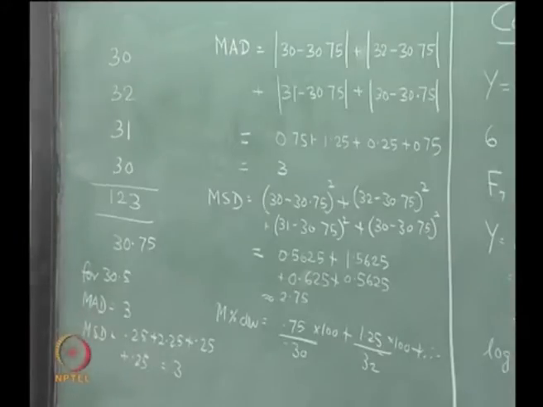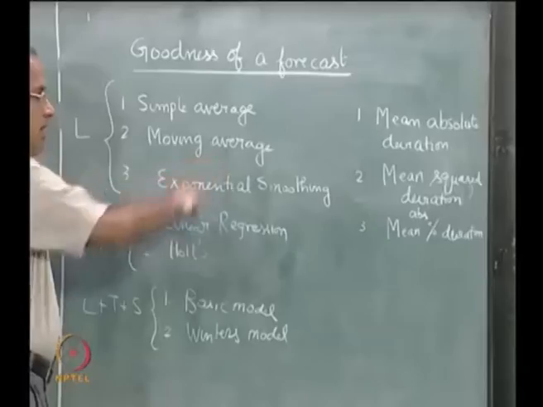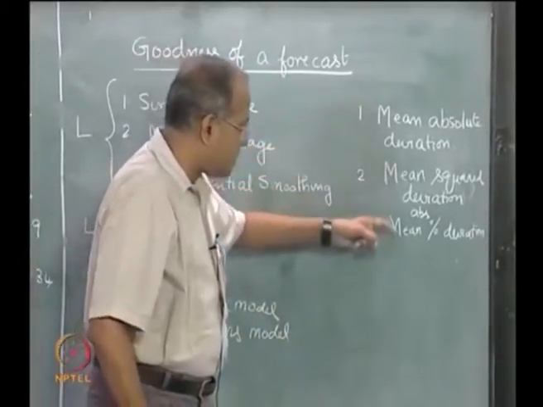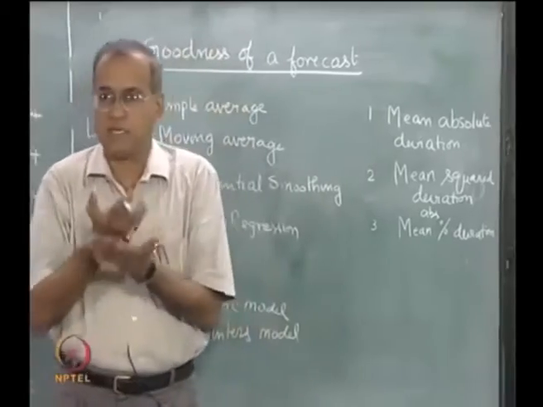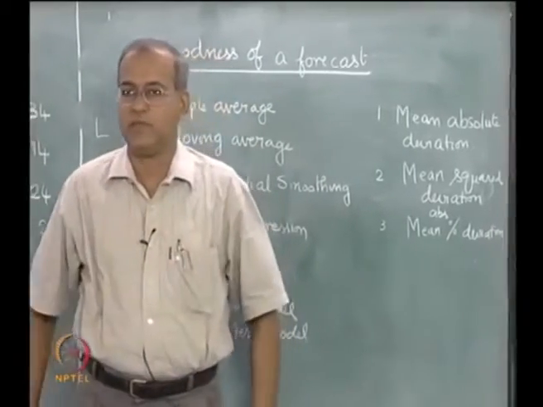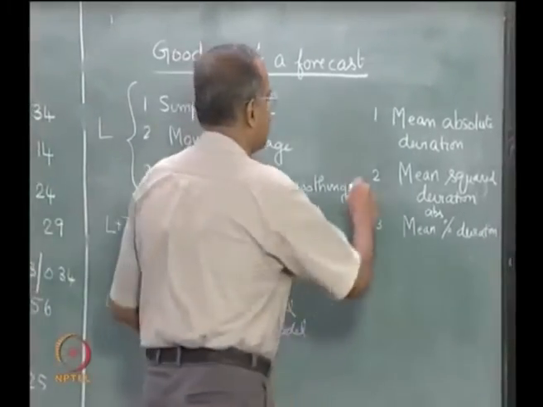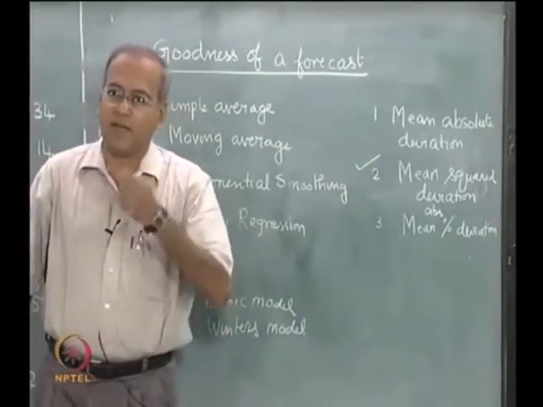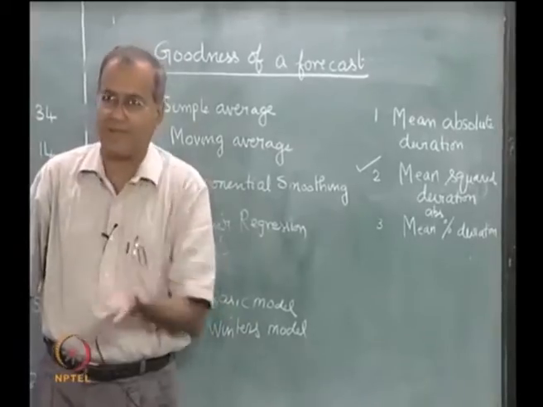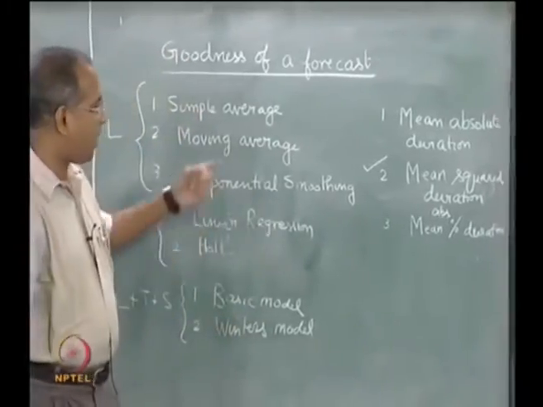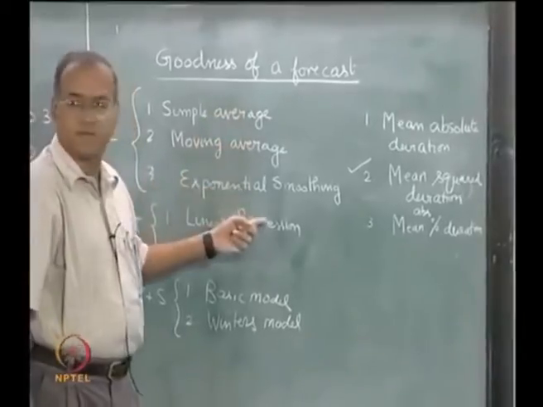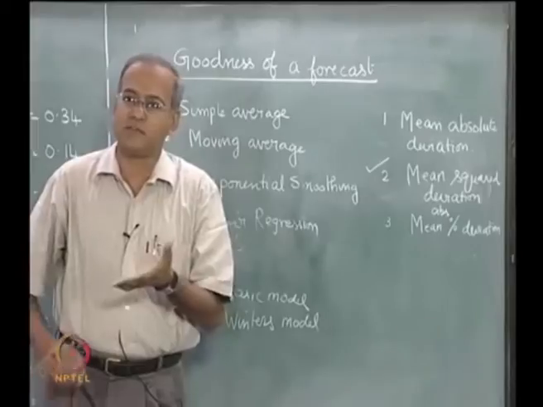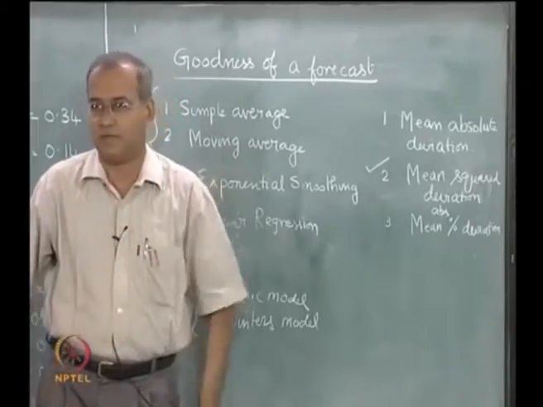This way, if we use more than one model here, we can choose one out of these goodness measures as the measure that we are going to use, and say for the sake of discussion we have chosen mean squared deviation. Now, we can evaluate the mean squared deviation for the forecast obtained by each of these, and then find out that model which has given us the least value of mean squared deviation.